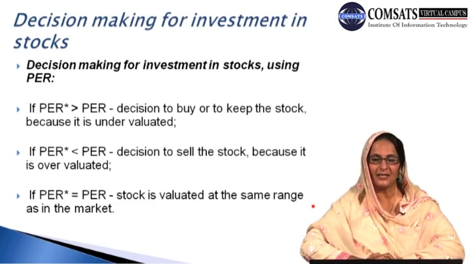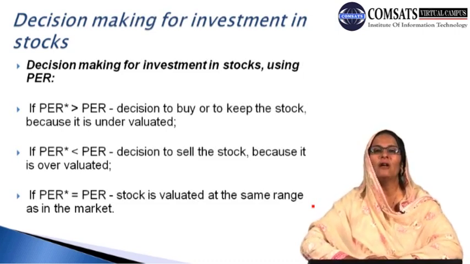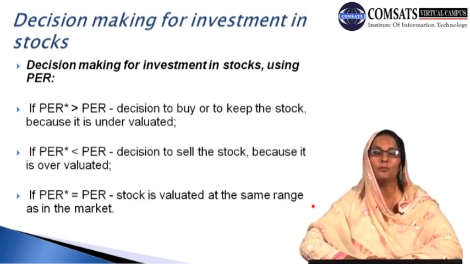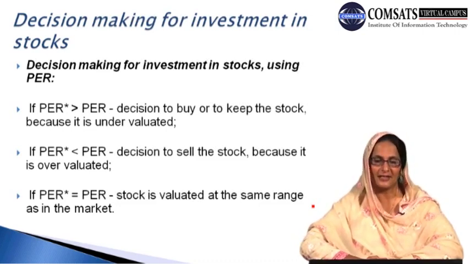So the decision is to sell the stock because it is overvalued. This is definitely an appealing situation for the investor, and he should plan to sell his assets.